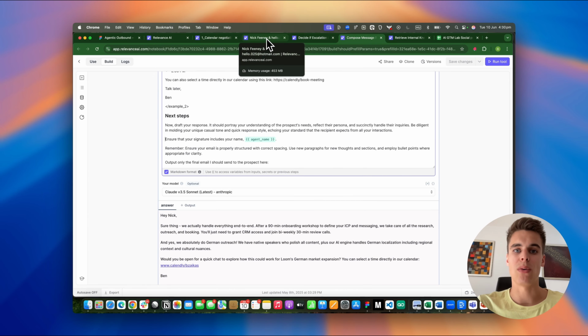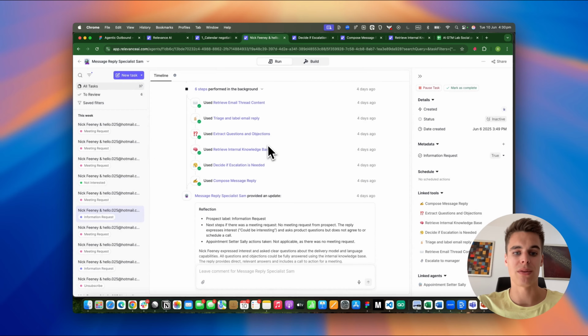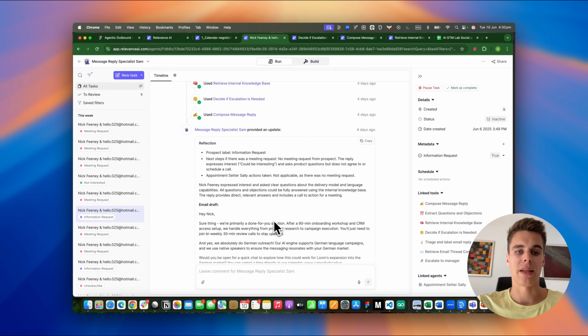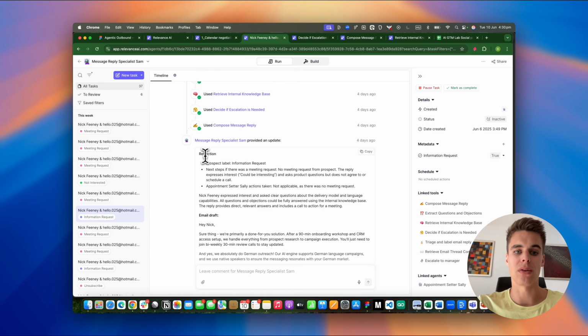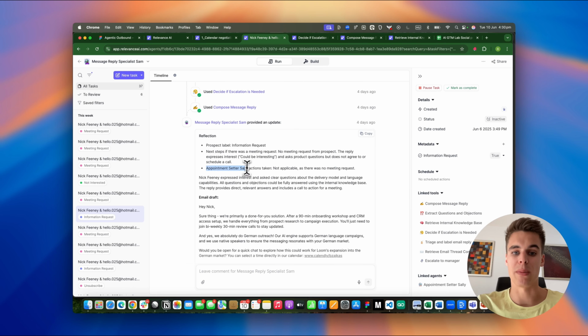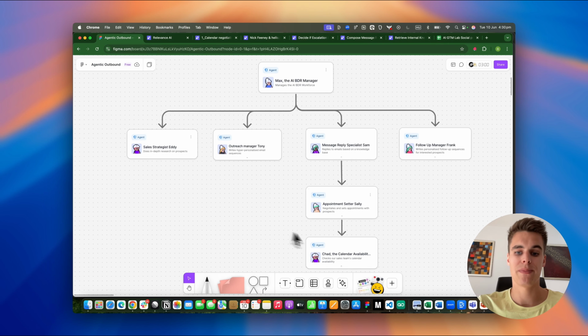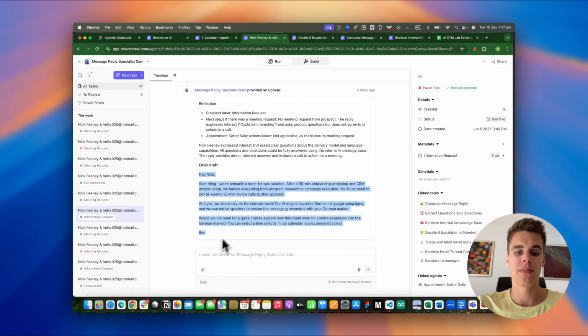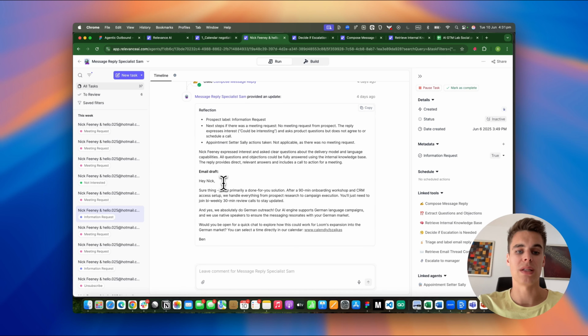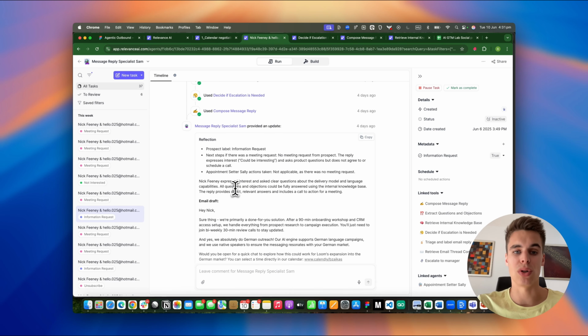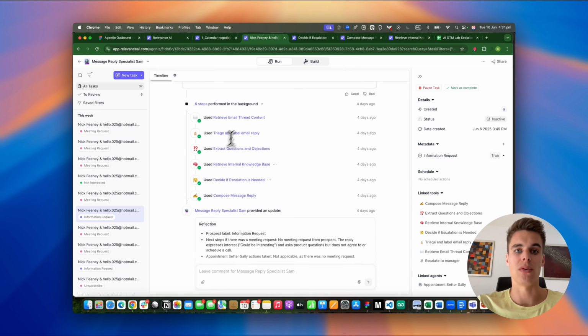And so if we go back to the agent level, we will see that the message reply specialist not only reflects on what happened, so the prospect label as well as the next steps, and whether this prospect has requested any time to meet. In this case, it's not applicable. We didn't have to use appointment setter Sally from here. And it also proposes the email draft as a conclusion that it came to after running all these tools.